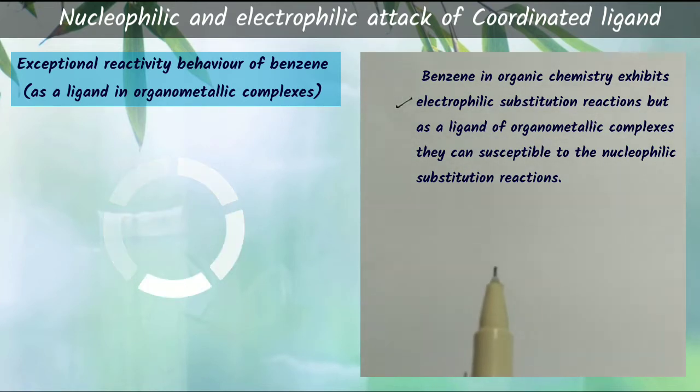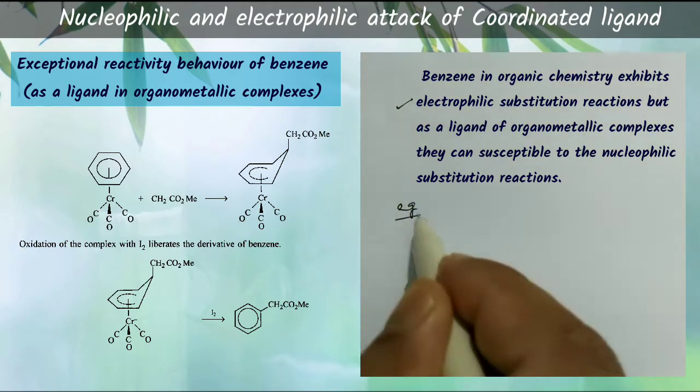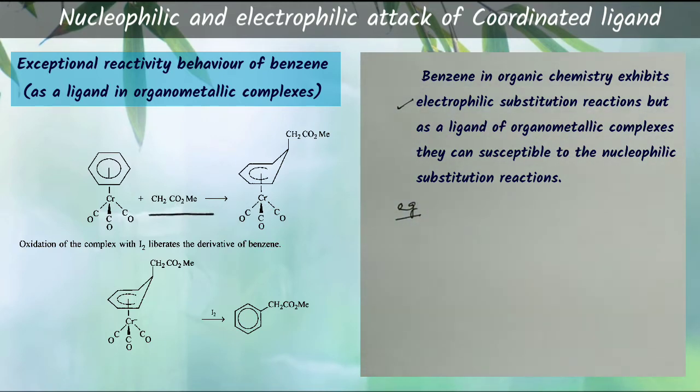As we all know, benzene in organic chemistry exhibits exclusively electrophilic substitution reactions on the ring, but here, when coordinated with metal, a dramatic change of chemical reactivity towards nucleophilic attack is observed. For example, in the given reaction, the nucleophile will attack the benzene ring, and iodine oxidizes this into a derivative of benzene.